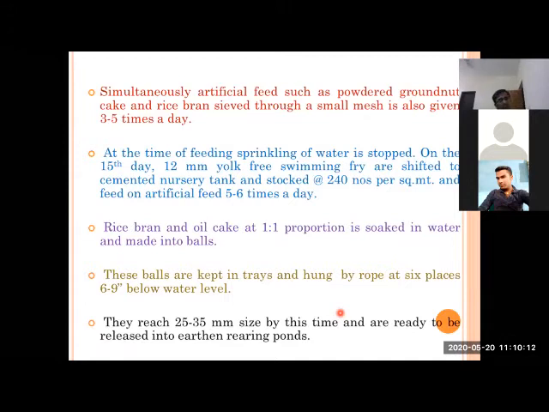Normally they attain a size of 25 to 35 mm in a period of 3 weeks, and after that you can use this type of seed for rearing in rearing ponds, for growing up to fingerling size or yearling size, but that size is not suitable for releasing in natural water bodies. Okay, for ranching you have to grow the seed up to 70 mm so that you can get maximum survival of the stocked seed.